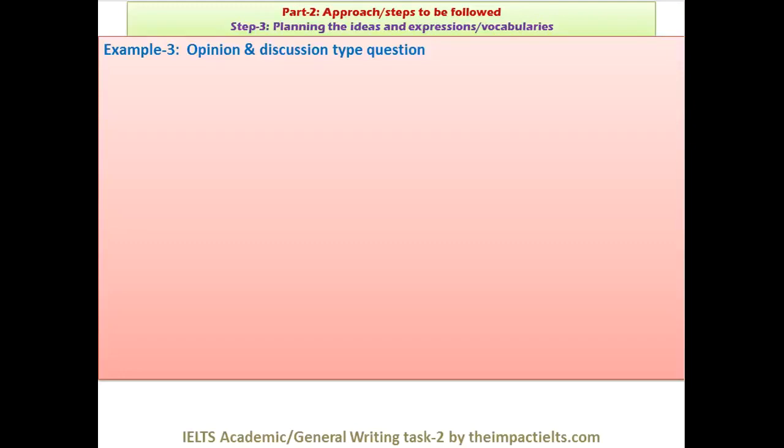Hello again, and we are into the third example of how to write the body paragraph. This time, the question type that we have taken is opinion and discussion type questions. So we have already planned the ideas, we have already planned the expressions, we have already written the introduction of that. So let me remind you about the question.